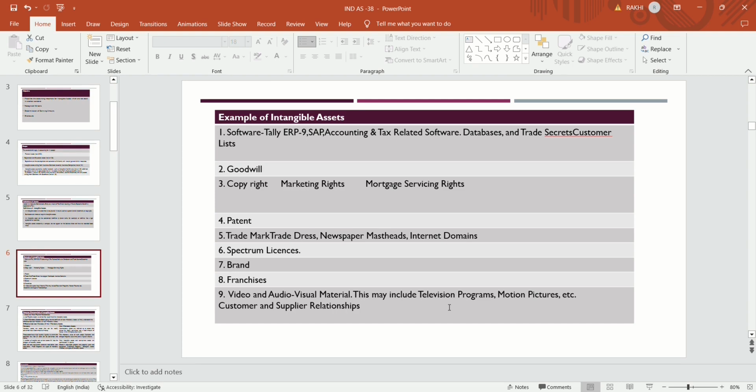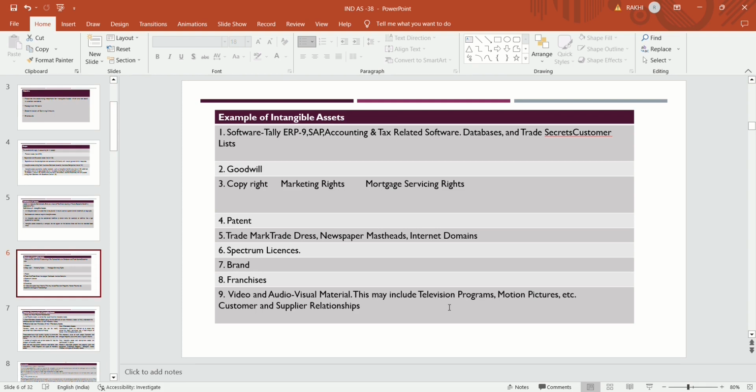Suppose company A merges with company B, or company A amalgamates with company B; any extra consideration paid by company A to company B is termed goodwill. Other examples of intangible assets are copyrights, marketing rights, mortgage servicing rights, which is a kind of right provided to the company.